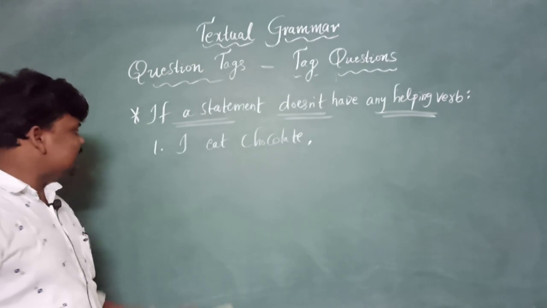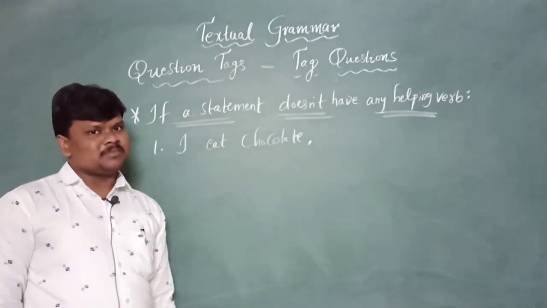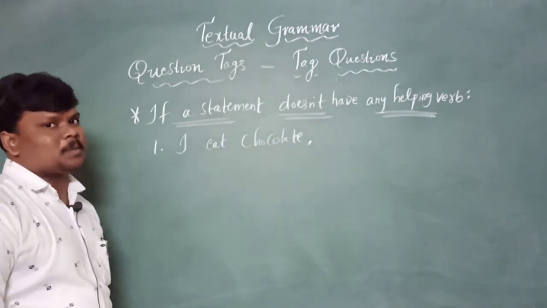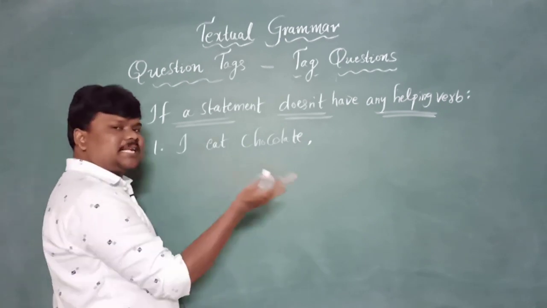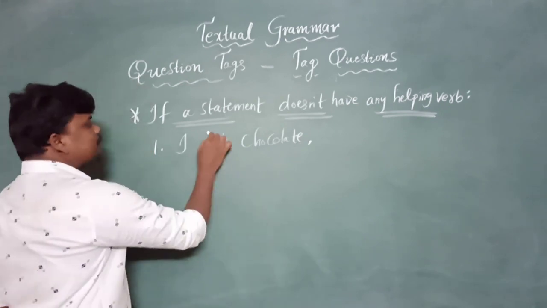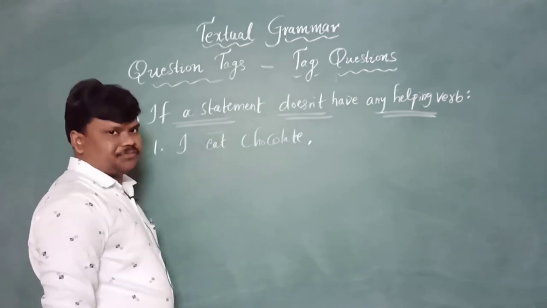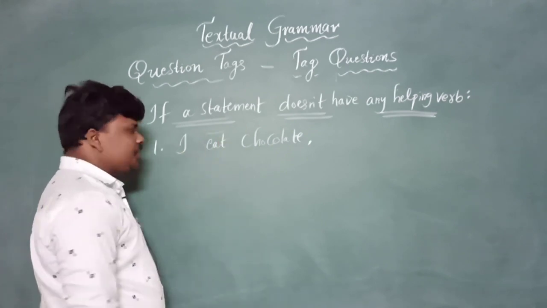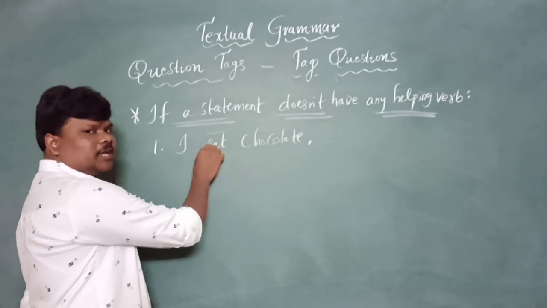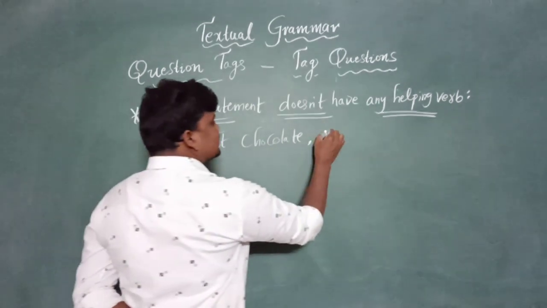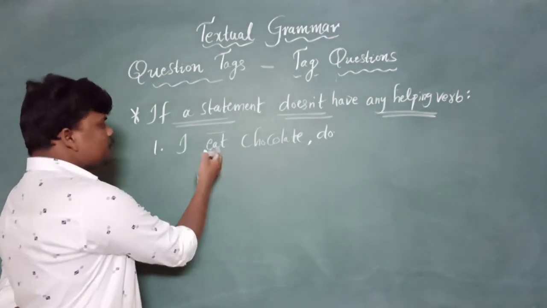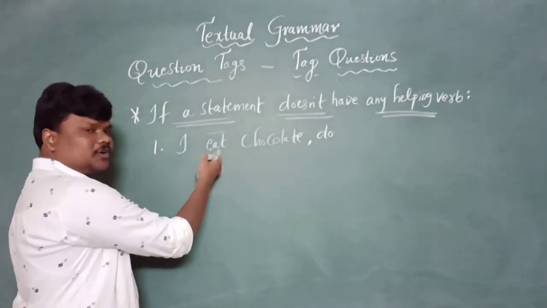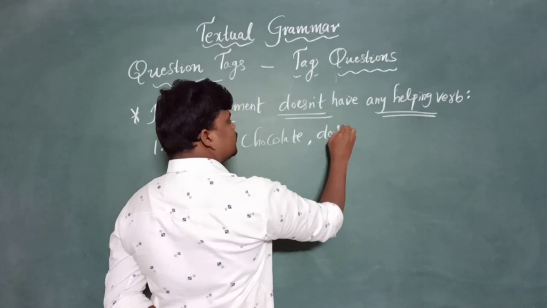Right? See, is there any helping verb, dear? Is there any helping verb? No helping verb. But if there is no helping verb, we should depend on the main verb compulsorily. If the main verb came with V1 without s or es, what is hiding in that? Do is hiding. So if this is a statement in positive, here we need to write negative.